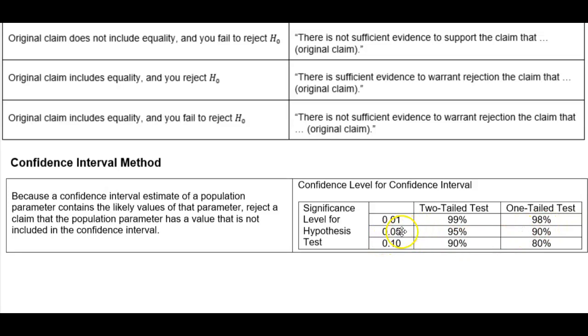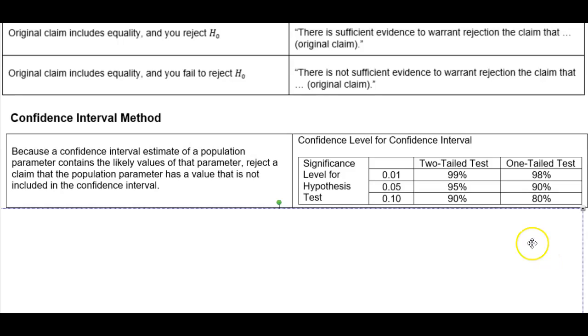For a two-tailed 0.05, it's 95%. For one tail, it's 90%. For 0.10, the two-tailed test is 90%, and the one-tailed test is 80%.